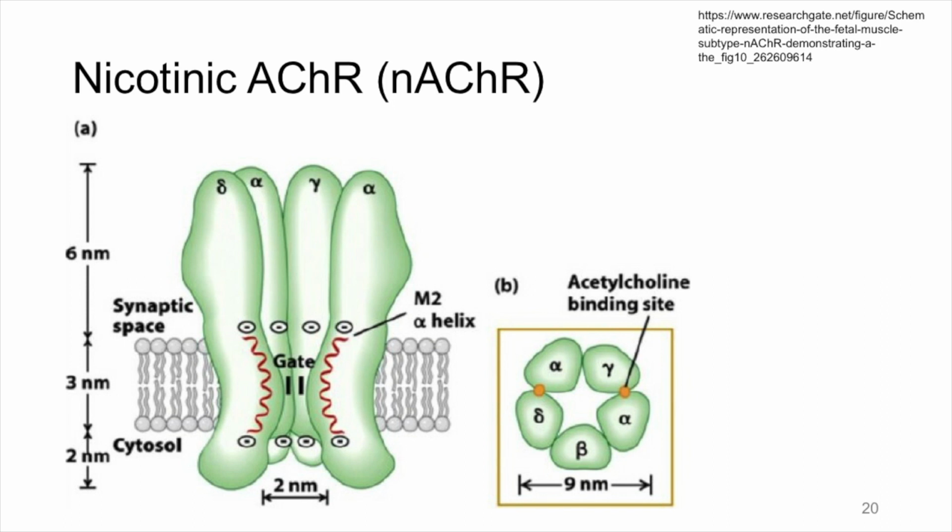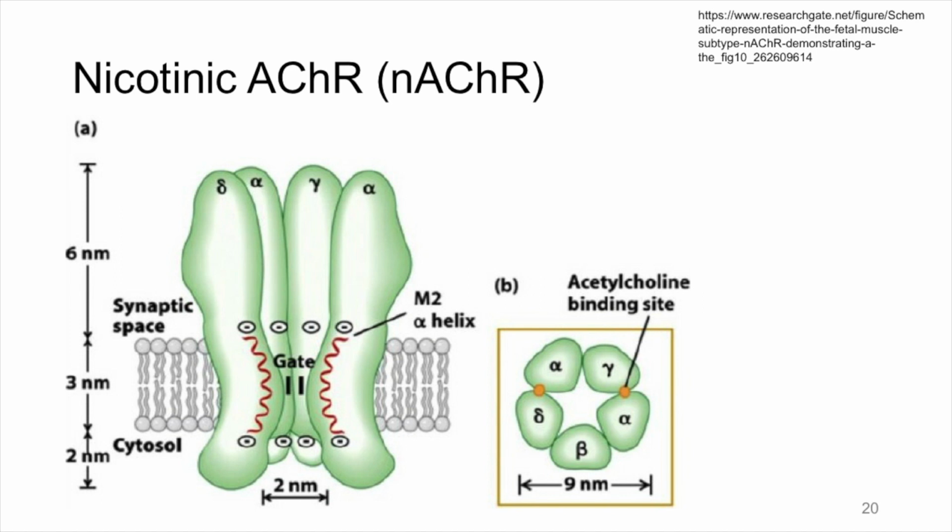The nicotinic acetylcholine receptor is also the receptor at the neuromuscular junction. Muscle cells, in response to acetylcholine binding nicotinic acetylcholine receptors, will contract. The impact of the nicotinic acetylcholine receptor on the muscle cell is called the end plate potential, a depolarization on the muscle cell due to synaptic activity at the neuromuscular junction.